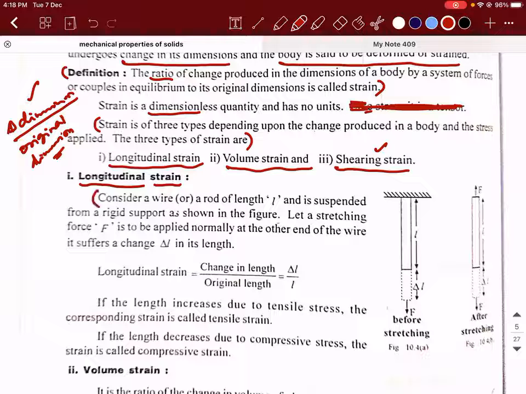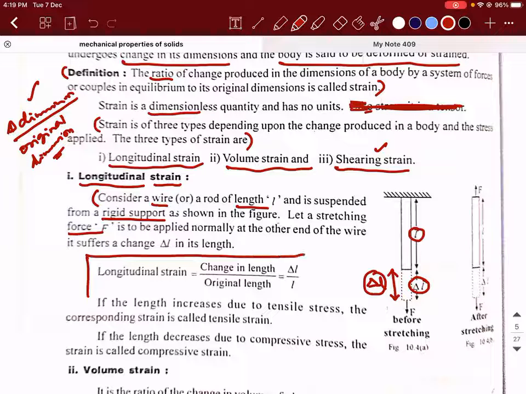If you consider a wire or a rod of length L, suspended from a rigid support as shown, and you apply a stretching force F, the other end of the wire will suffer a change of delta L. If you divide this delta L by its original length, we call it longitudinal strain.